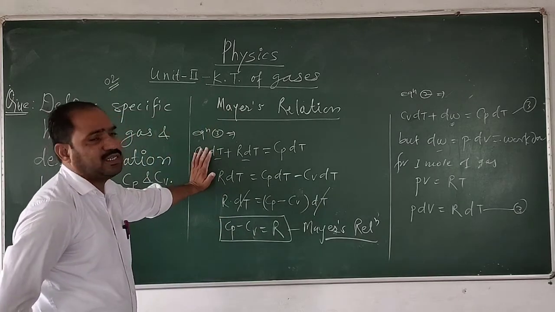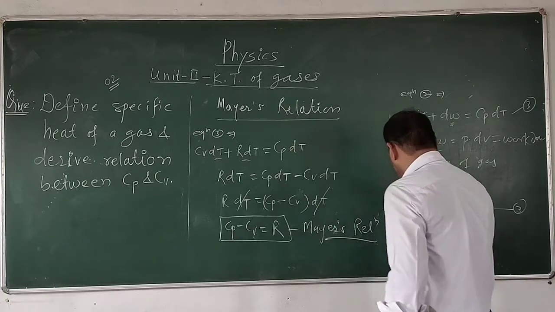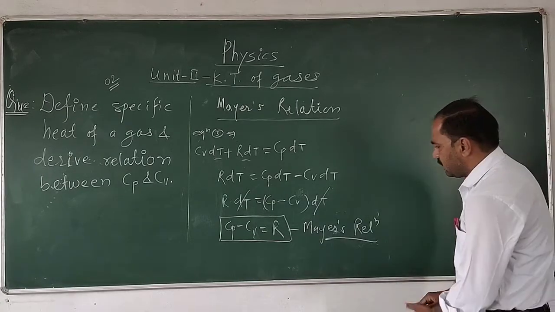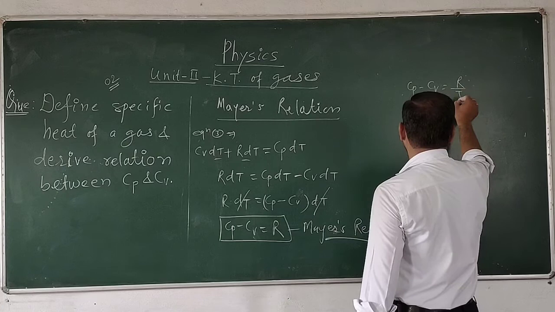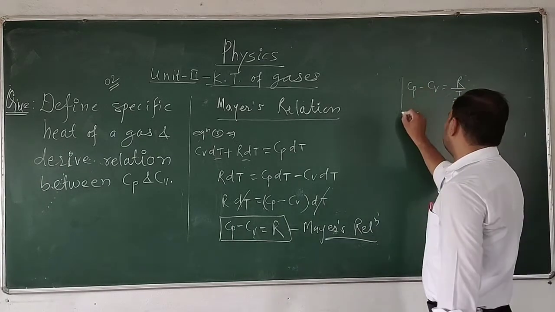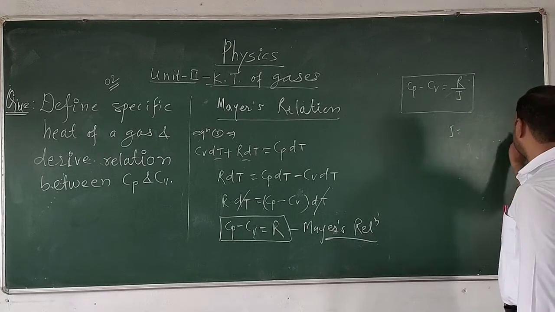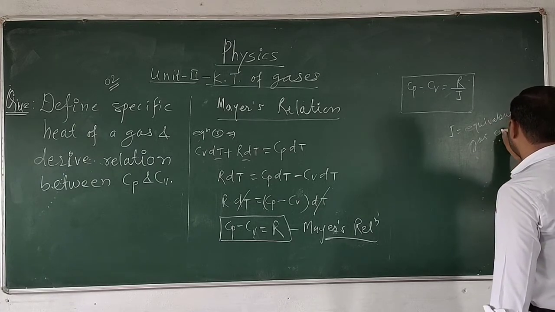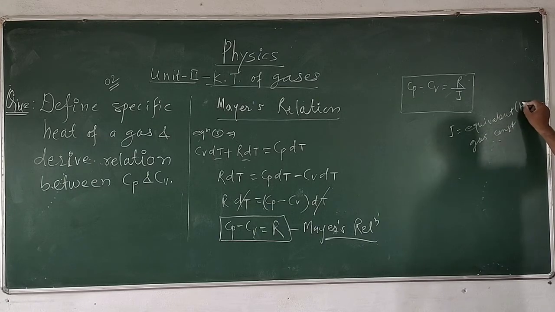This is called Mayer's relation in the kinetic theory of gases: Cp minus Cv is equal to R. But if the heat is measured in calories, then with the conversion factor, Cp minus Cv becomes R upon J. J is called the mechanical equivalent of heat constant.